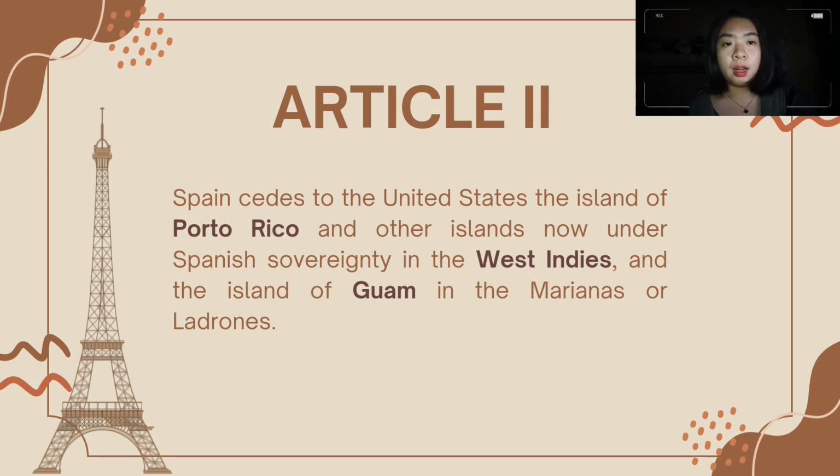Article 2. Article 2 states that Spain cedes to the United States the island of Puerto Rico and other islands now under Spanish sovereignty in the West Indies, and the island of Guam in the Marianas or Ladrones. Similar to Article 1, this article outlines the transfer of ownership of these islands from Spain to the United States.